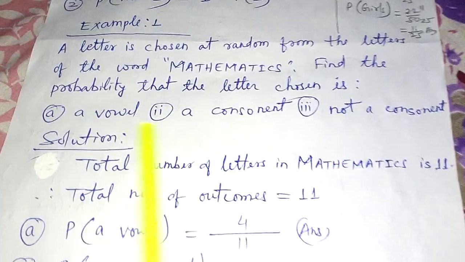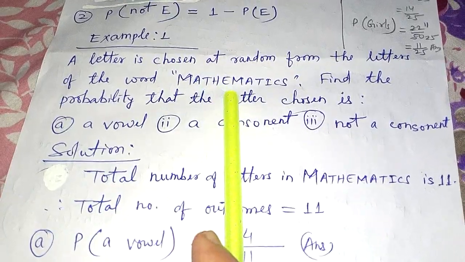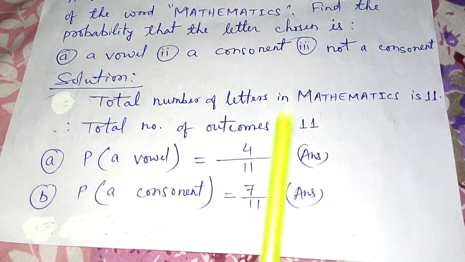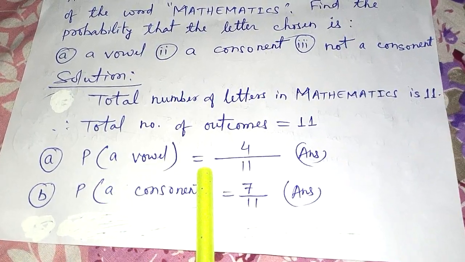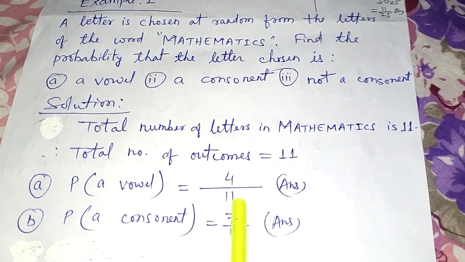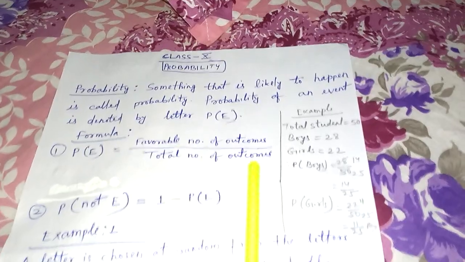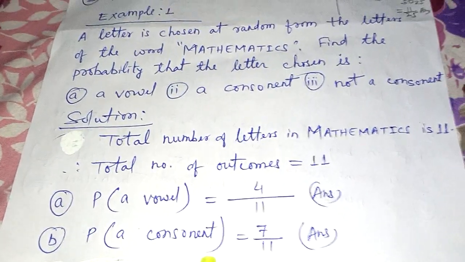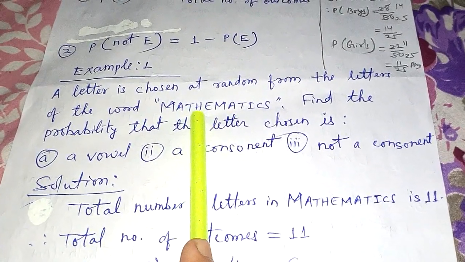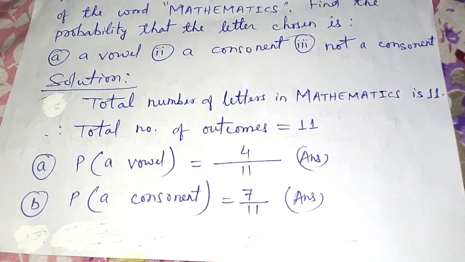Now they are asking you the probability of a vowel. So count the vowels in mathematics: A, E, A, I. That means how many are there? 4. So we can say probability of a vowel is equal to 4 by 11. Why? Because there are 4 vowels out of 11 letters. So the favorable number of outcomes in this question is 4 and the total number of outcomes is 11. Similarly for consonant, the answer will be 7 by 11, because M, T, H, M, T, C, S, these 7 letters are consonants. So our answer is 7 by 11.